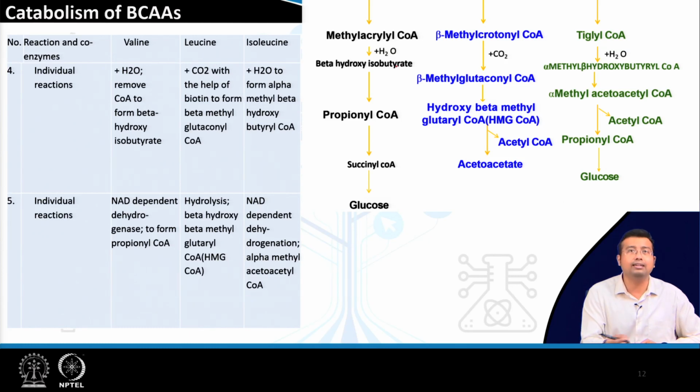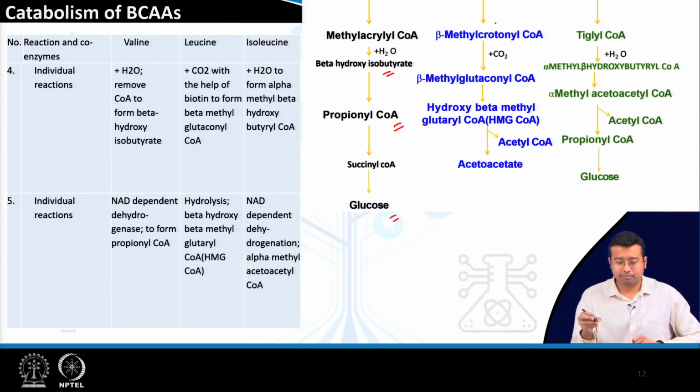In case of valine, it undergoes conversion to beta hydroxy isobutyrate, which again undergoes a dehydrogenation to form propionyl CoA, and we all know when propionyl CoA is formed, how it can be converted to methylmalonyl CoA and then succinyl CoA and ultimately to glucose via the gluconeogenesis and carbohydrate metabolism pathway. Next we move to leucine.